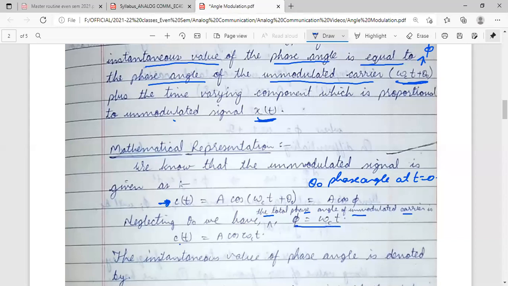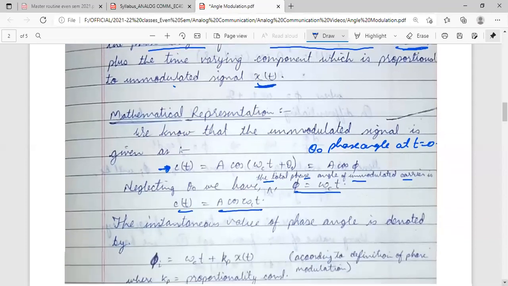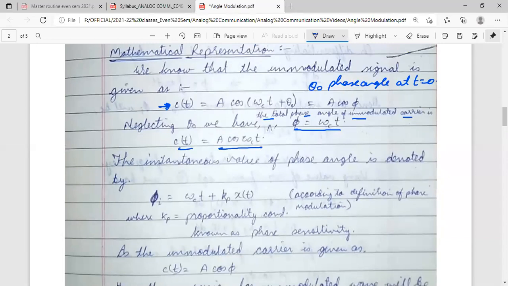So what will we get? ct is equal to A cos omega ct only if theta 0 is omitted. So what will be the instantaneous value of the phase angle? The instantaneous value of phase angle is equal to the phase angle of the carrier signal plus the proportionate value of xt. Okay.